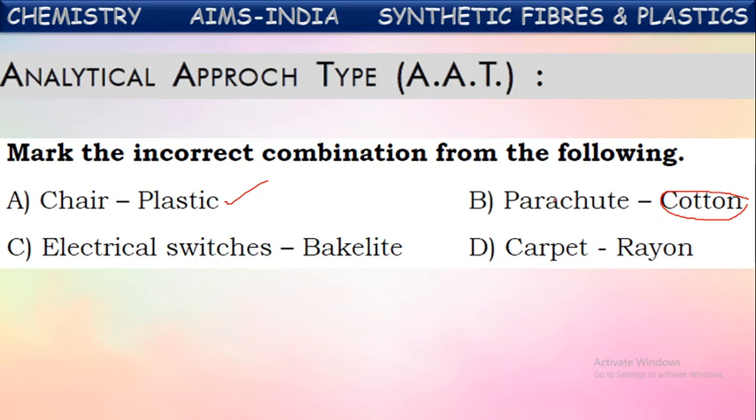Which is to be used? Nylon, because the parachute should bear much strain. So a strong fiber should be used there. What is the strong fiber among the known? Nylon. So nylon is used in making of parachutes, but not cotton. Of course, electrical switches are made up of bakelite. It is correct only. Carpets are made with rayon. This is also correct. Only parachute cannot be made with cotton. It is incorrect matching here. Okay. Parachute ropes are made up of nylon, not cotton.